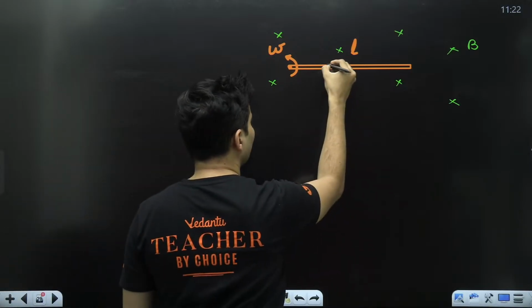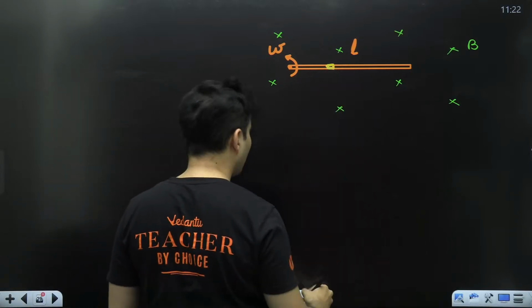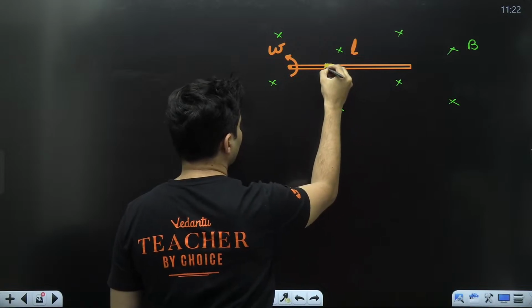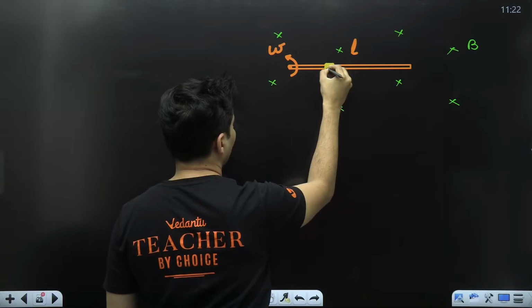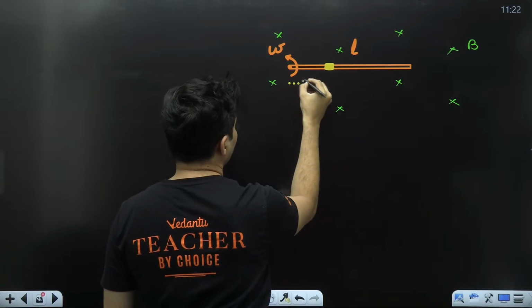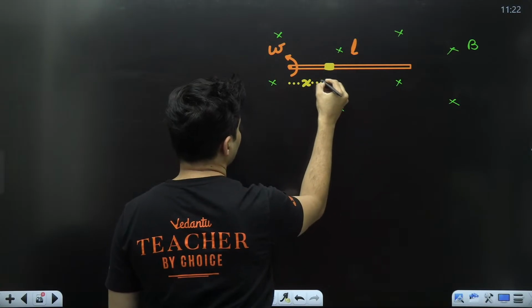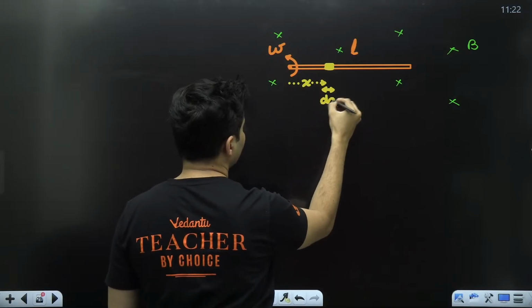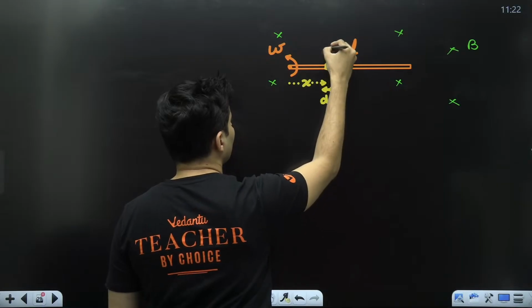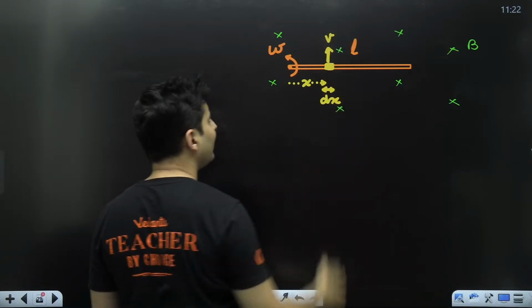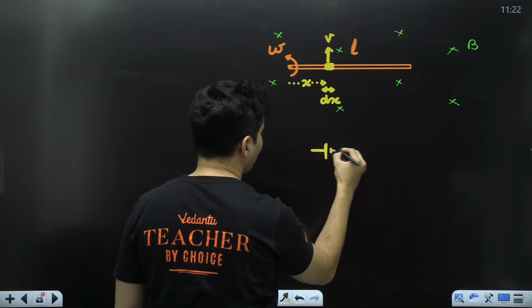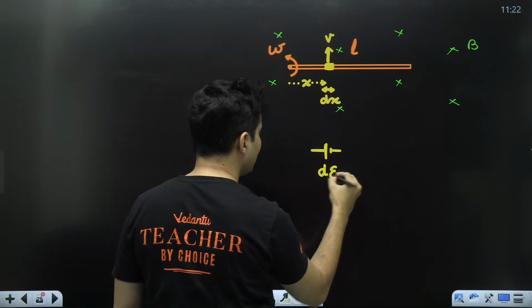If you take a small section of that rod which is at a distance of x, whose width is dx, whose velocity is v, there is a small EMF generated in it. I will call it dE.